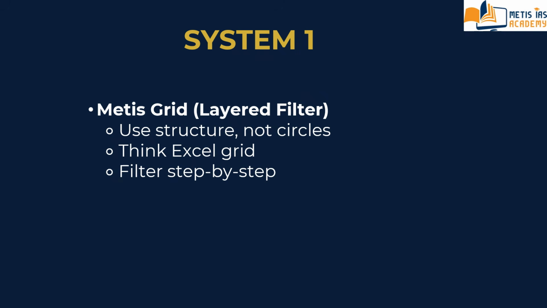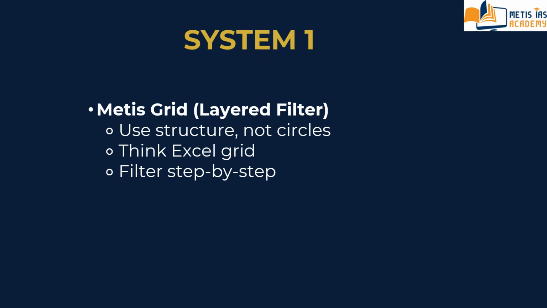What percentage of foreign students are boys? So we finally take 14 by 40. This is the system. So the answer is 35%. The grid is your shield. It turns a confusing word problem into a simple logic puzzle. So you have to use the grid system, filter step by step. That is why it is most important.